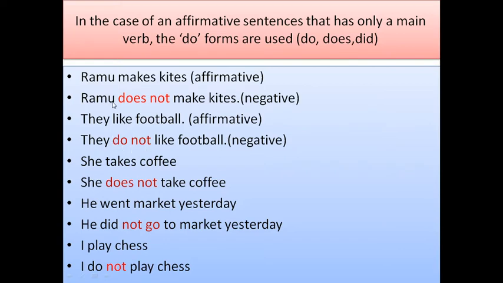But third person singular, he, she, it takes does not in negative sentences. You see, she does not, he does not, it does not. She takes coffee, she does not take coffee, she doesn't take coffee. In contracted form, she doesn't. In spoken form, we say she doesn't take coffee.